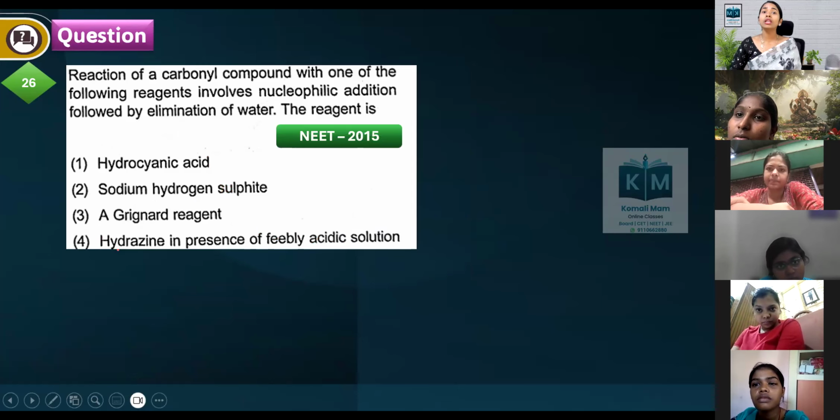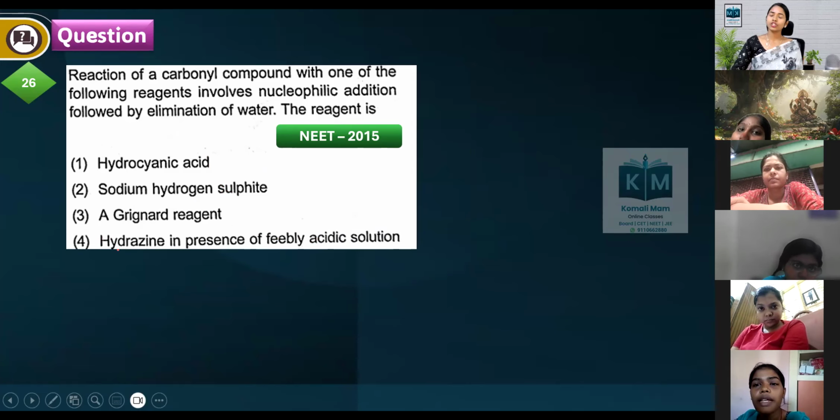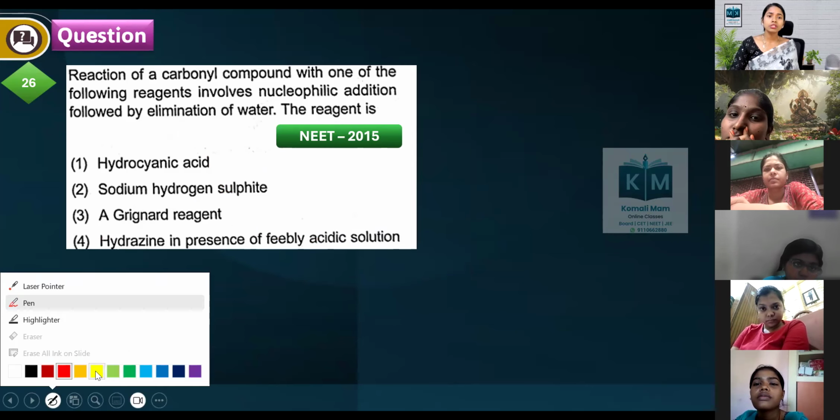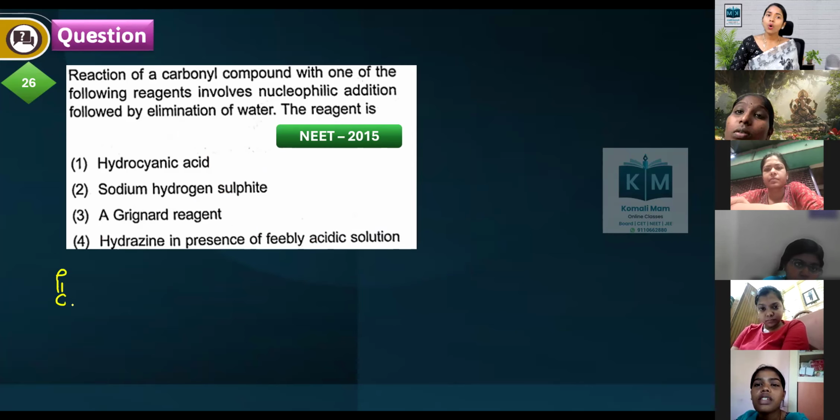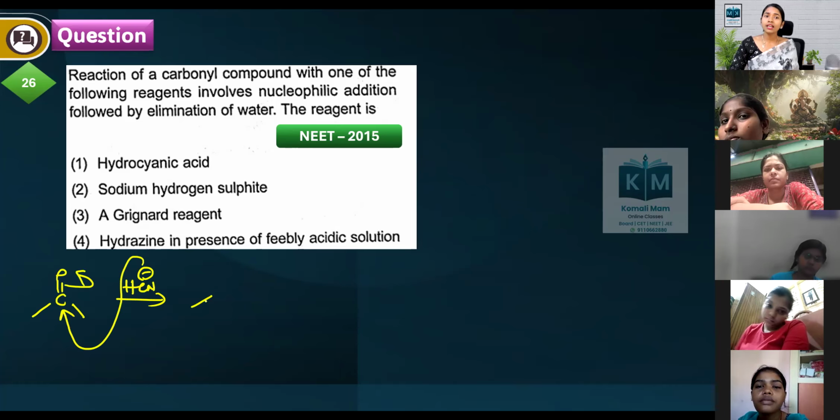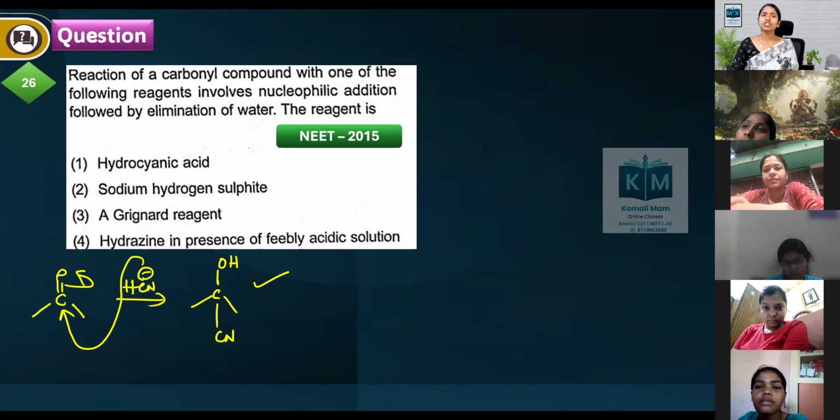Reaction of a carbonyl compound with one of the following reagents gives nucleophilic addition followed by elimination of water. The reagent with carbonyl compounds: you are adding HCN. If you add HCN, first the nucleophile will attack the carbonyl carbon, then O minus forms, then H plus will come and attack. So in this there is no elimination of water. This is an incorrect statement.